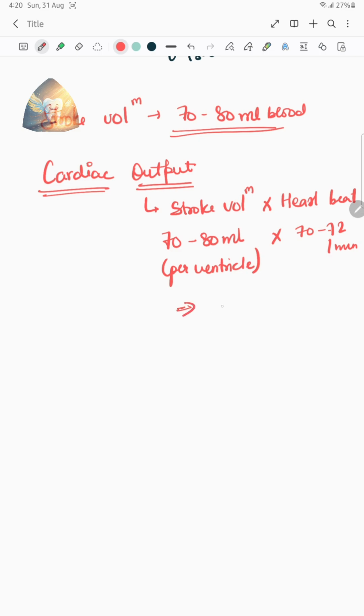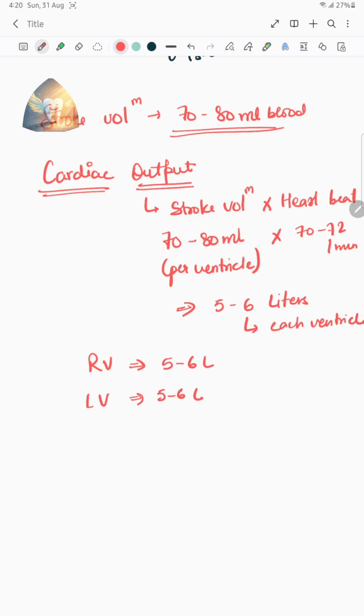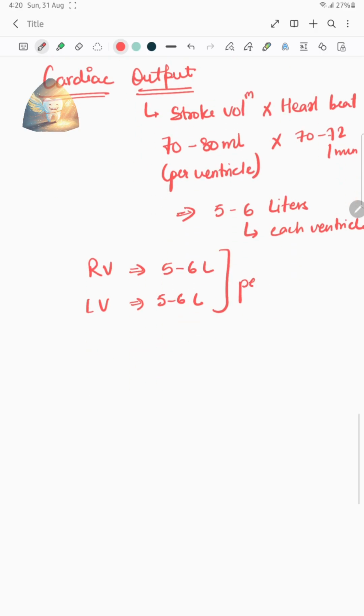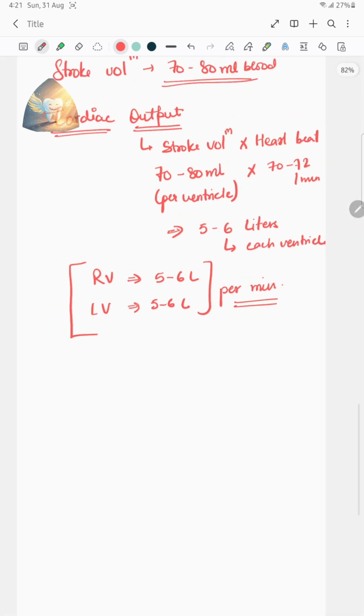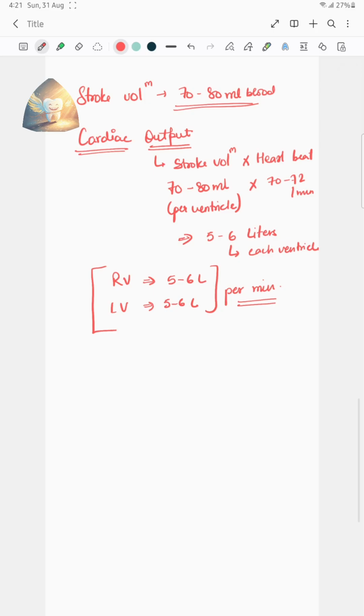So the value that comes is equal to 5 to 6 liters of blood. This amount of blood is pumped by each ventricle. Right ventricle pumps 5 to 6 liters of blood. Left ventricle pumps 5 to 6 liters of blood per minute. This is the cardiac output. And here ends the whole concept of cardiac cycle.